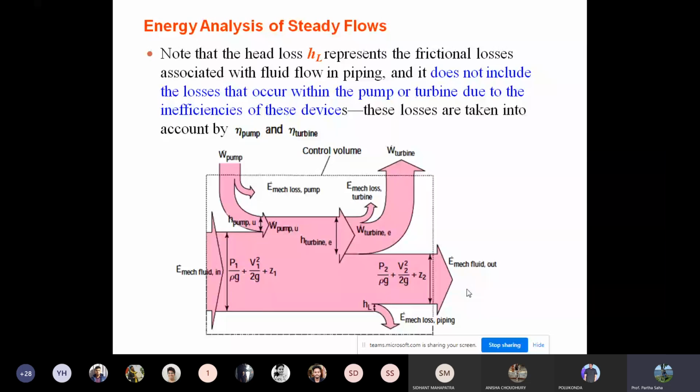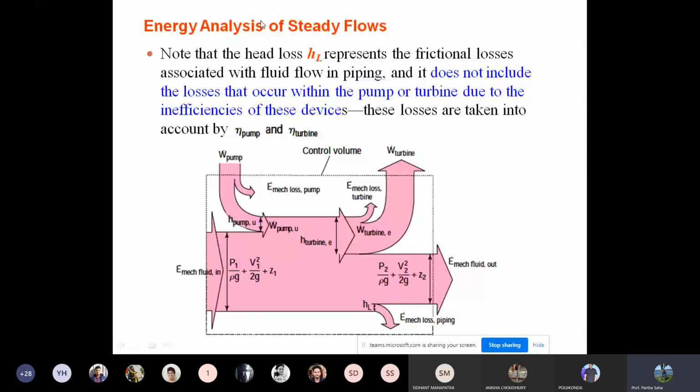You can see the pump input is given by H pump. The turbine output is given by H turbine or W dot turbine. The mechanical fluid input energy is P1 by rho g plus V1 square by 2g plus Z1, and the output energy is P2 by rho g plus V2 square by 2g plus Z2, the mechanical fluid output. And then the head loss, which is the mechanical energy loss, is given by HL. So in a system, if a lot of other types of energy are associated with it, the total pictorial representation should be like this.